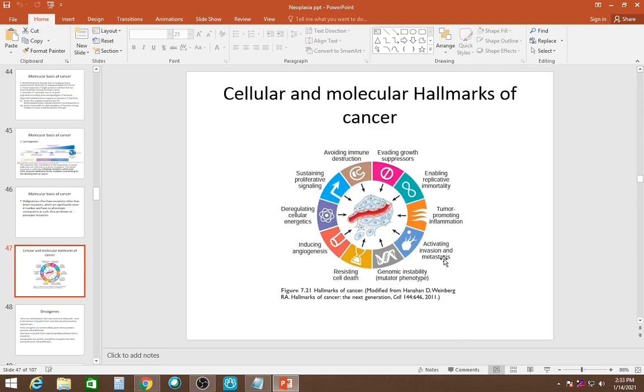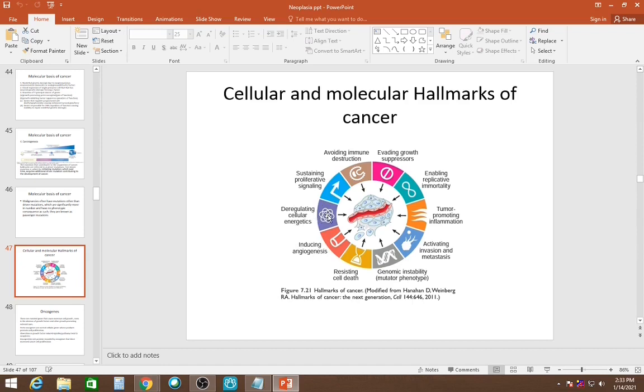Obviously, only if metastasis happens can we say they are cancers. They cause genomic instability. They resist cell death. They induce angiogenesis, because when tumors are formed they will need more blood supply, so they will cause formation of new blood vessels. Deregulating cellular energetics, the Warburg effect.